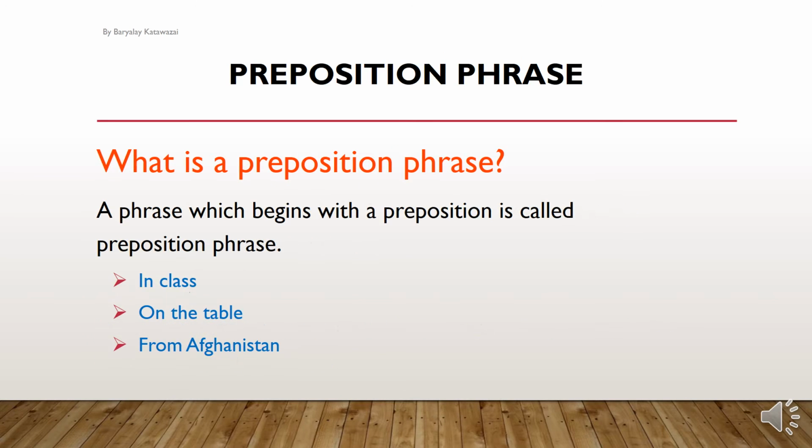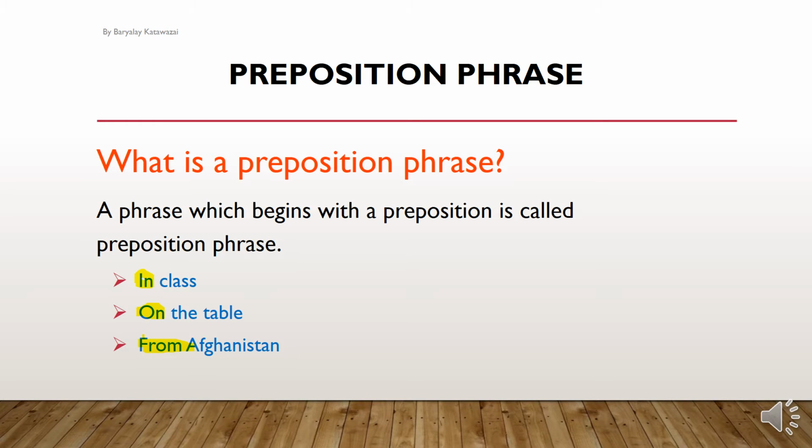Now, what is preposition phrase, my dear students? We studied phrase is a group of words having no subject and predicate. So what is preposition phrase? Preposition phrase is a phrase which begins with what? With a preposition, like in, on, from, of, until, with. In is a preposition, on is a preposition, from is a preposition.